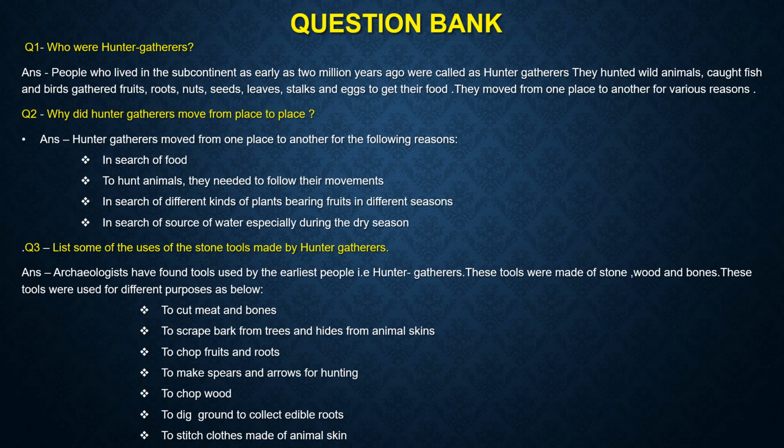First question from the chapter is, who were hunters and gatherers? So the answer is, people who lived in the subcontinent as early as 2 million years ago were called hunter-gatherers. They hunted wild animals, caught fish and birds, gathered fruits, roots, nuts, seeds, leaves, stalks and eggs to get their food. They moved from one place to another for various reasons.